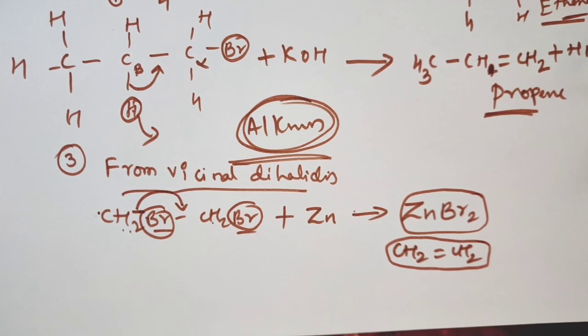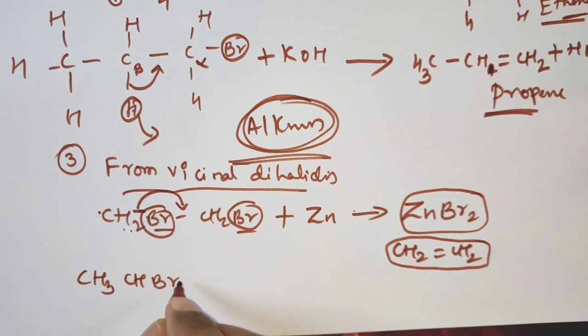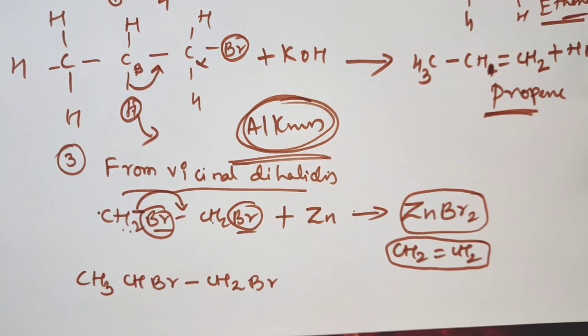Understood everyone? One more example: you can take CH3 CHBr CH2Br. This is also dibromopropane.